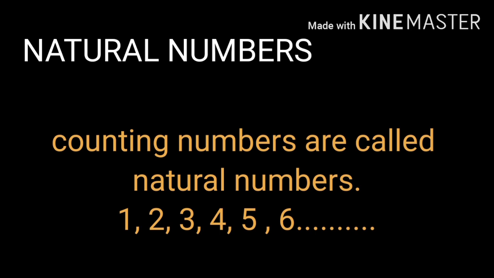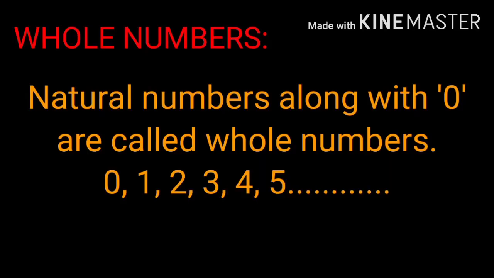The name counting itself says when you start counting any objects or things, for example, the number of books in your bag, you start to count from 1, then 2, 3 and so on, right? So these numbers which start from 1 are called natural numbers. But we also know that 0 is also a number, though we start to count from 1. So, when this 0 is added to the group of natural numbers, it is called whole numbers.